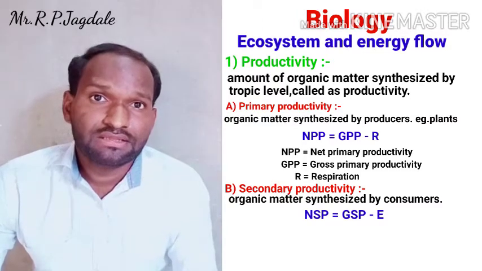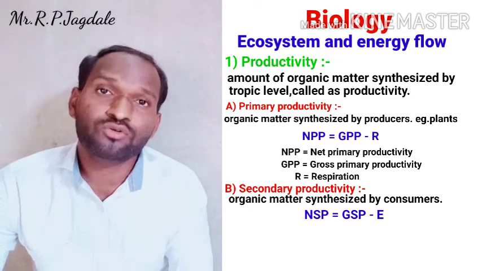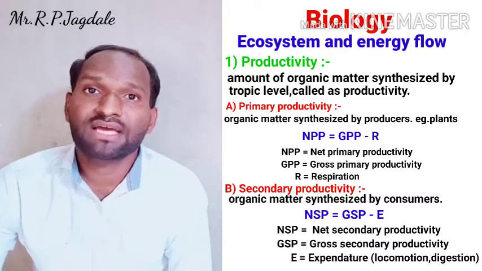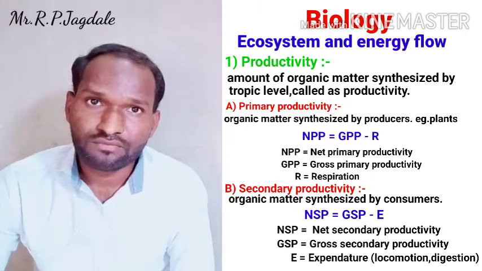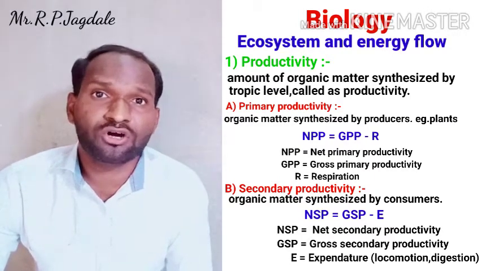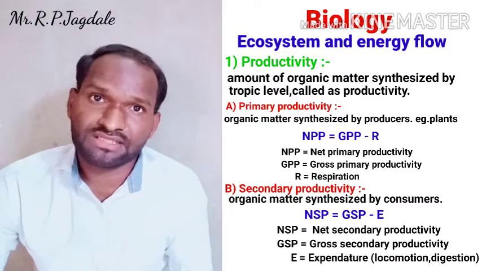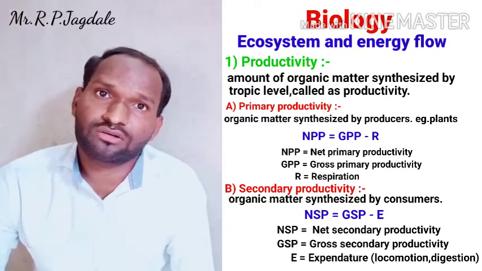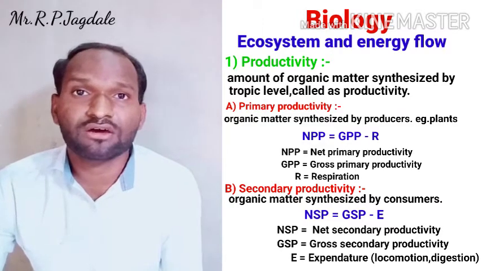Okay, then in the secondary productivity, the total amount of the organic matter produced is called as gross secondary productivity, or GSP. Now it is a total amount of energy or total amount of organic matter. But during the phase of life and during any of the reactions or functions, there is some expenditure from that energy or from that organic matter.